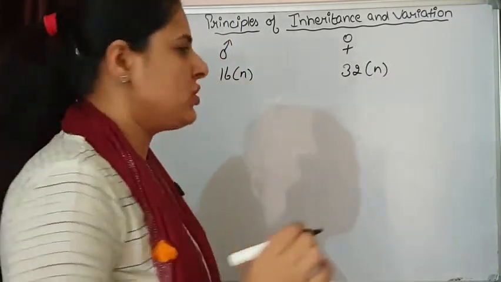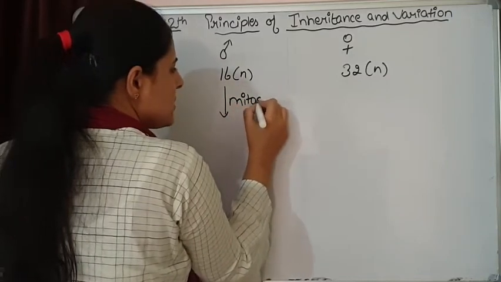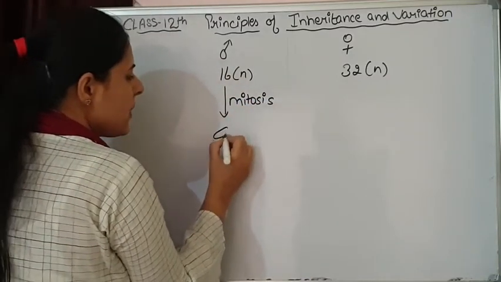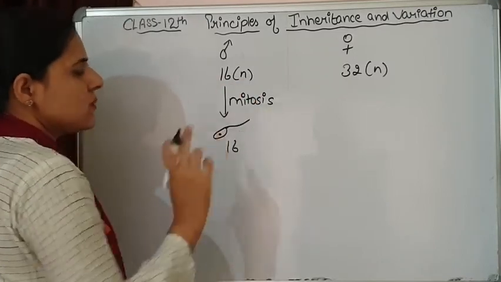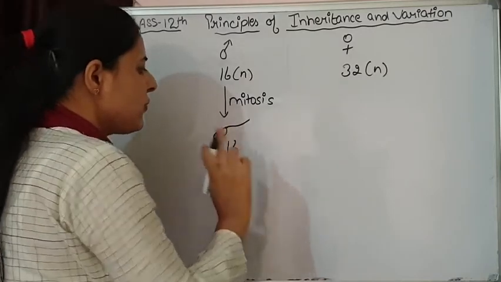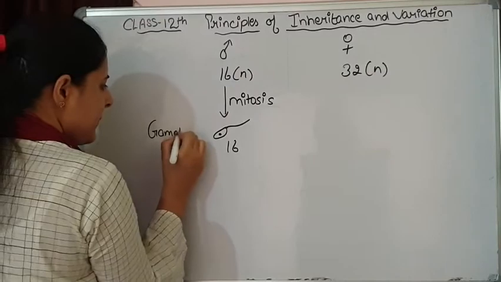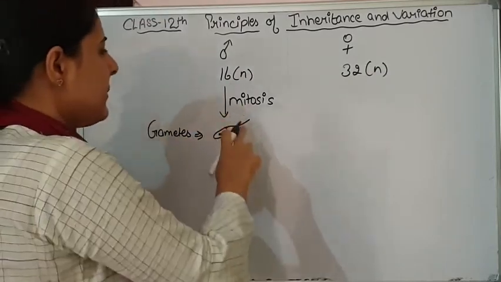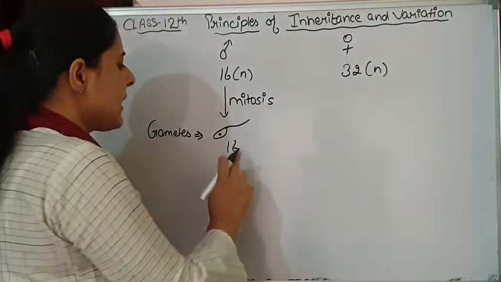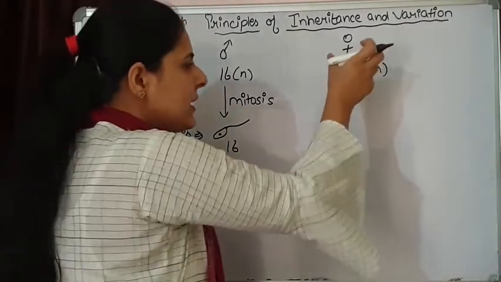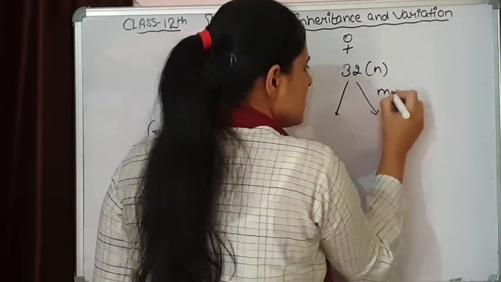During gamete formation in males, it takes place by mitosis, so the same number of chromosomes will be inherited in the gamete, which is 16. While in females, the gametes are formed by the process of meiosis.